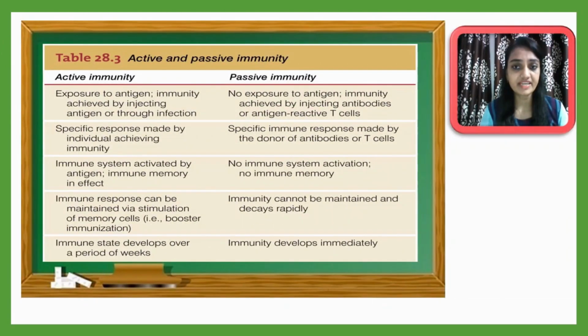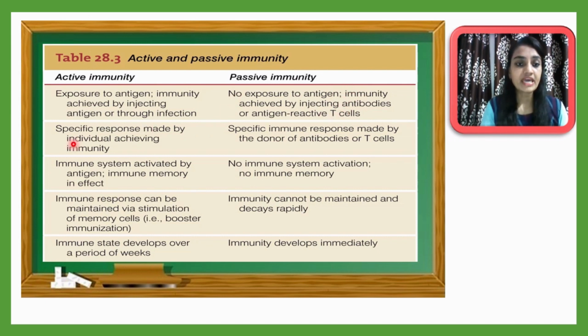Now let me summarize and differentiate between active immunity and passive immunity. First, in active immunity there is exposure to antigen, and immunity is achieved by injecting antigen or through infection. But in passive immunity, there is no requirement of antigen exposure. Immunity is achieved by injecting antibodies or antigen-reactive T cells. Ready-made antibodies are given directly to the person, and that is called passive immunity.